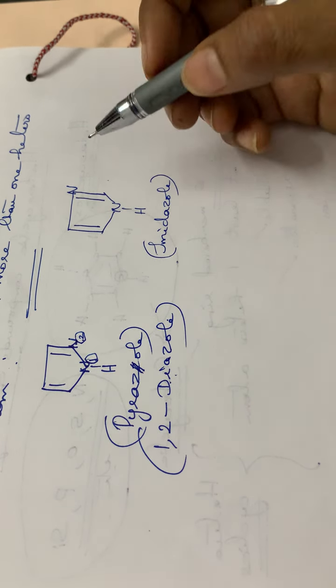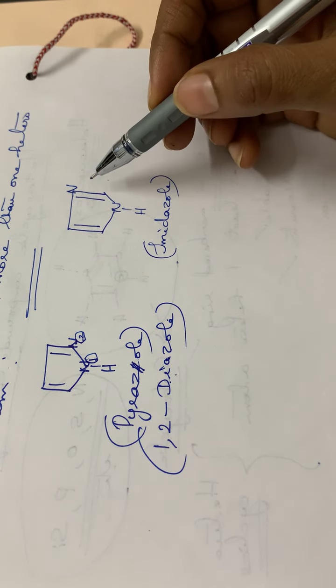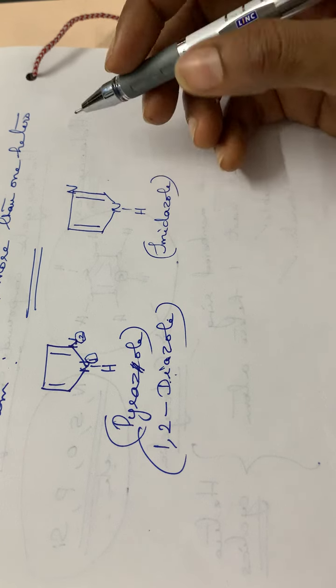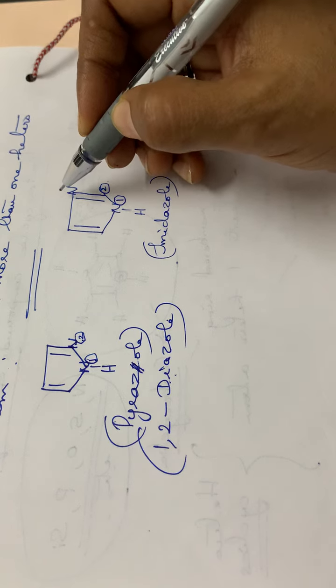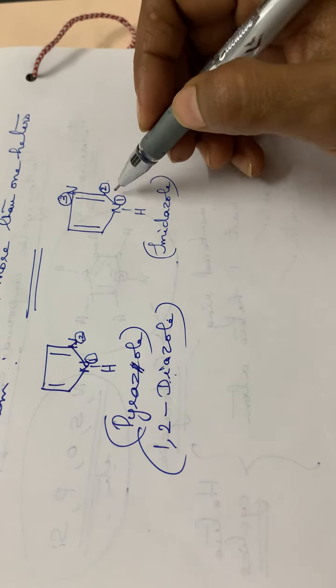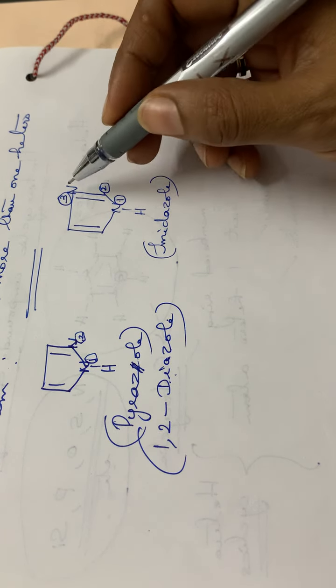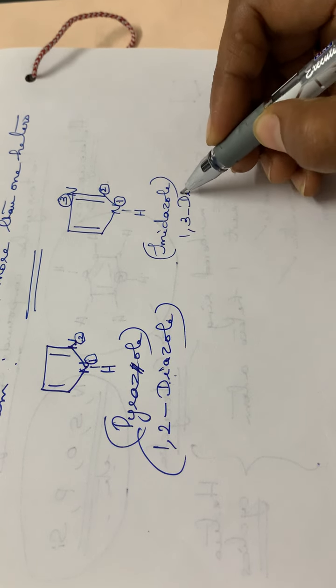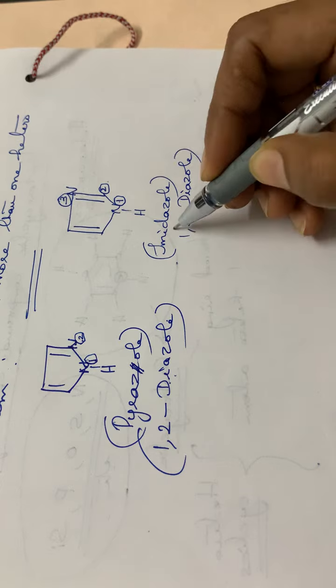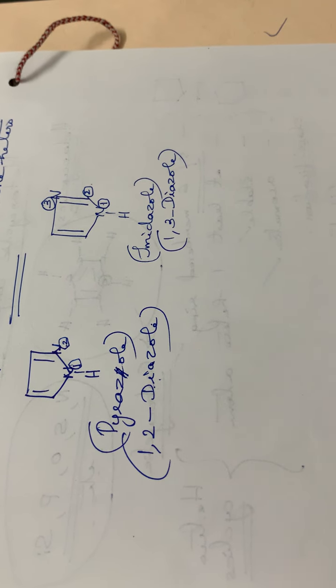And also, what about the nomenclature? Two nitrogens are there. So again, it is a diazole. And what about the positions of nitrogen? This is 1. This is second carbon atom. This is the third nitrogen atom. So nitrogens are at the positions 1 and 3. Okay, so the compound is 1,3-diazole.